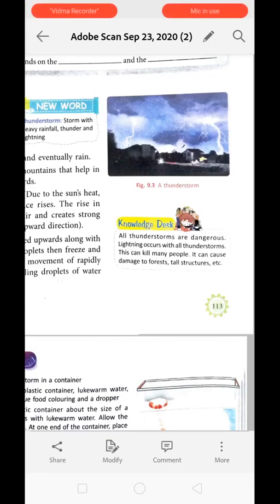All thunder is dangerous. Lightning occurs with all thunderstorms. This can kill many people. It can even cause damage to forests and tall structures. If lightning strikes a tall building, it will burn it out.